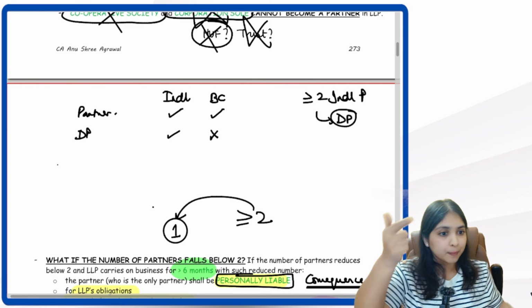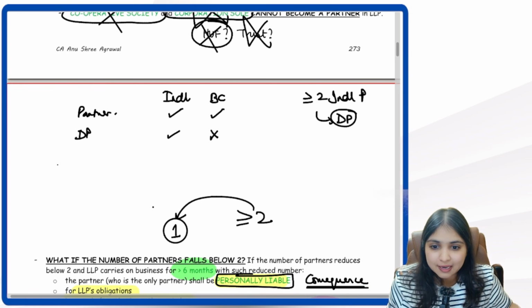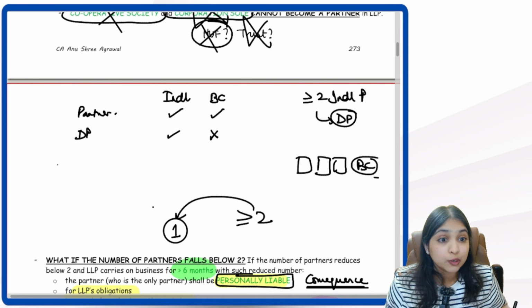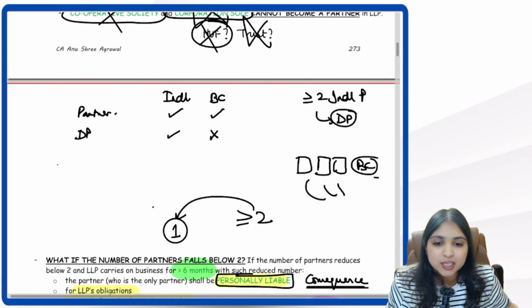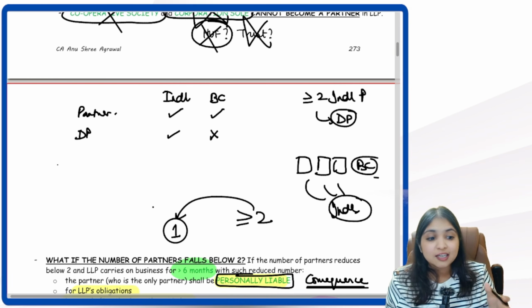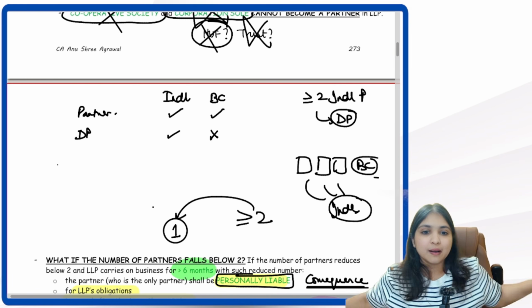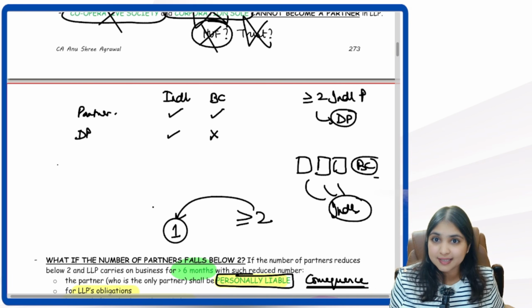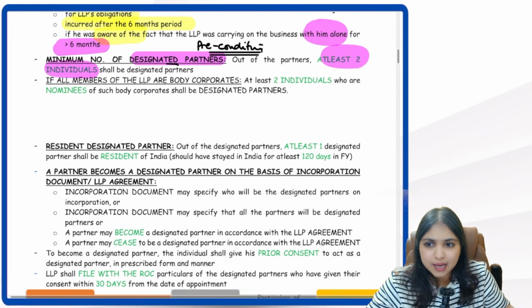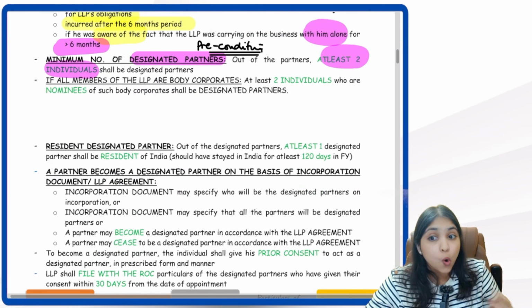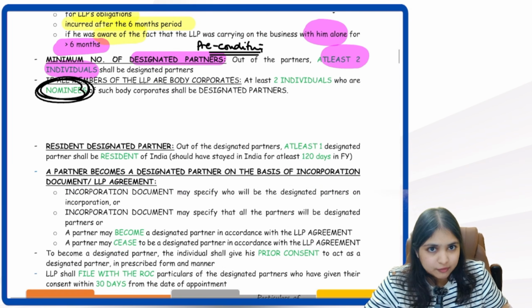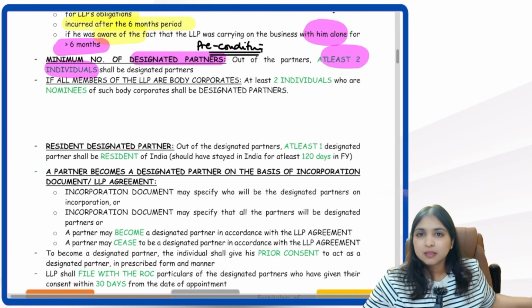But problem. What problem? What if in my LLP all the partners are body corporates? Then what will you do? Then in that case, the body corporates will have to nominate some individuals, and the individuals whom they nominate will become the designated partners. So out of the individual partners, at least two individuals have to become designated partners, and in case all the partners happen to be body corporates, then the body corporates will have to nominate two individuals. Those two nominees will become the designated partners.